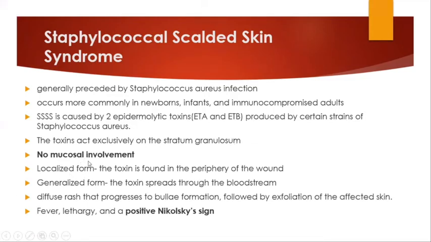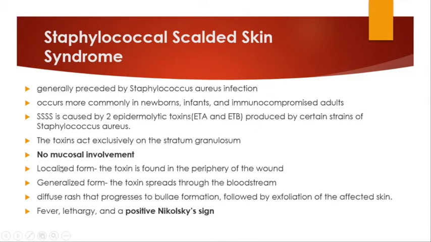There is no mucosal involvement, which is a very important differentiating feature, as this condition is very commonly confused with drug eruption. Severe drug eruptions look exactly like staphylococcal scalded skin syndrome, and lack of mucosal involvement will clearly distinguish this condition from cases of drug reaction.